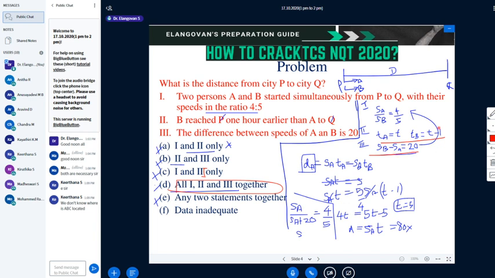Then substituting the third equation in the first equation, we will get SA and SB, and we are substituting here that distance is equal to speed into time. Same distance problem. Then we will have T on both sides. Then we can get a value of T. So if SA, SB, T are available, then distance can be easily found. So only during practice, based on more problems, we can finalize this, right? Next problem. I hope it is clear. Shall I move on?